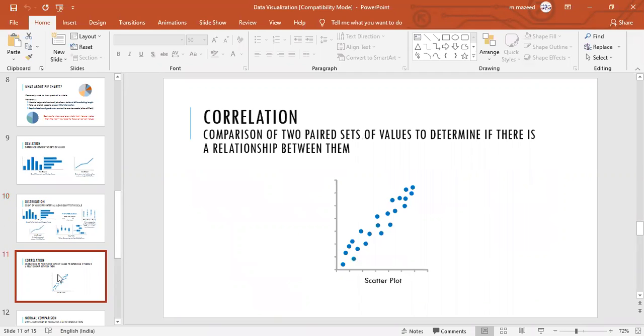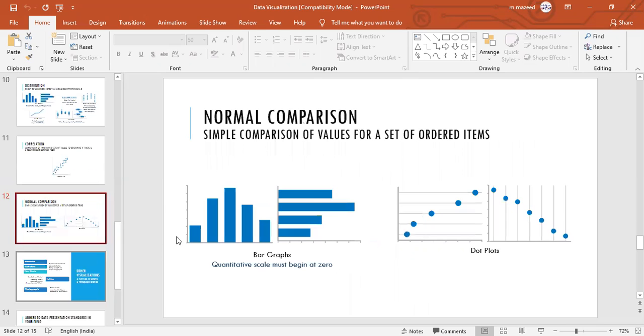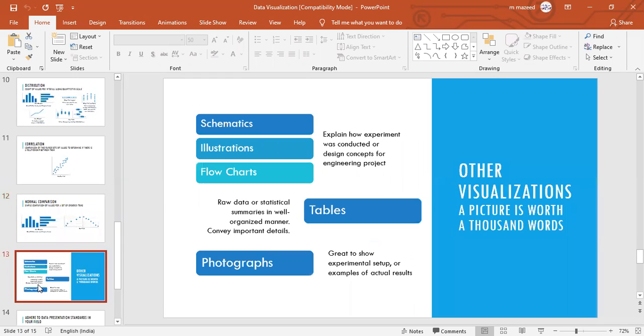Or you can give this correlation chart also. Diagrams like the scatter plot show how the variables are distributed. It is a comparison of two paired sets of values to determine whether there is a relationship between them or not. Whether it is a positive relationship or a negative relationship, that you can show. Normal comparison, see how this is going on. And dotted plots.